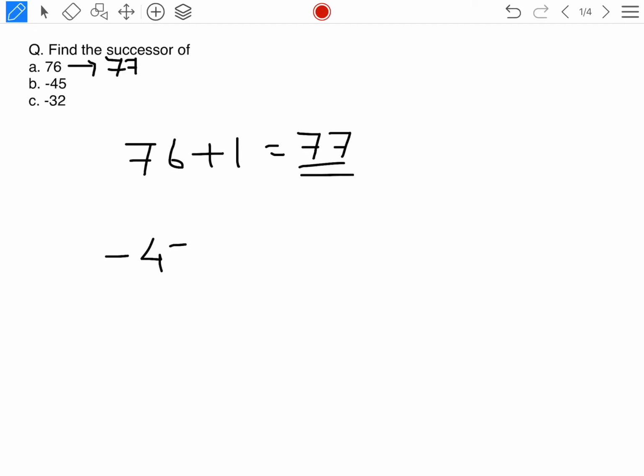Second, minus 45. Successor, plus 1. If we add 1 to minus 45, then how much we'll get? We'll get minus 44. So these additions and subtractions we are going to discuss. But as you have already studied in your previous classes, so simply I have done this now. Number 3 you will do in your home, minus 32. You will find the successor of minus 32.